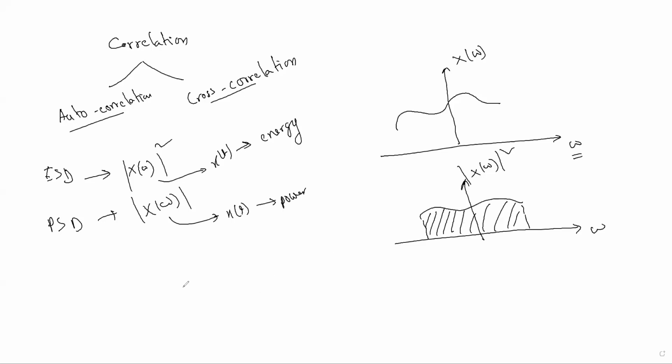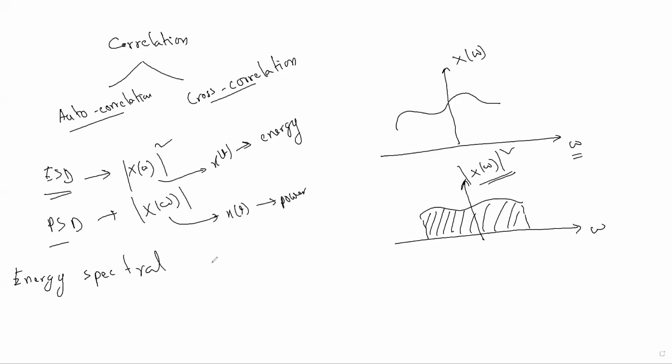Let me give the definition of energy spectral density. You understood? If we take the square, then this distribution is named energy spectral density or power spectral density. That is the concept.